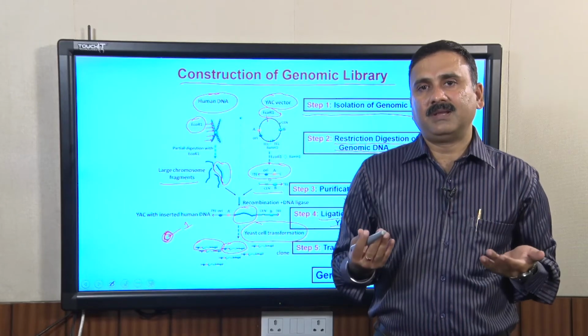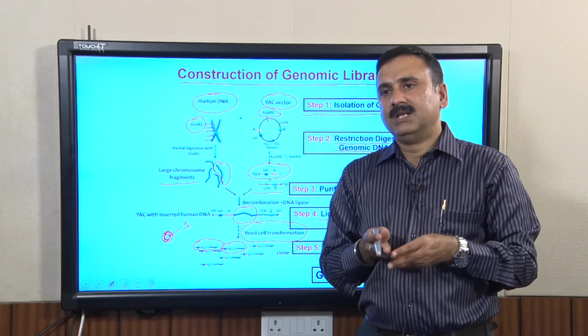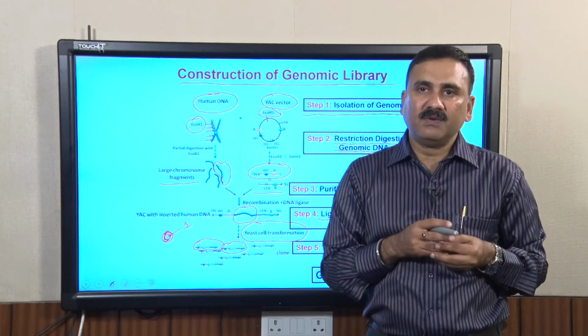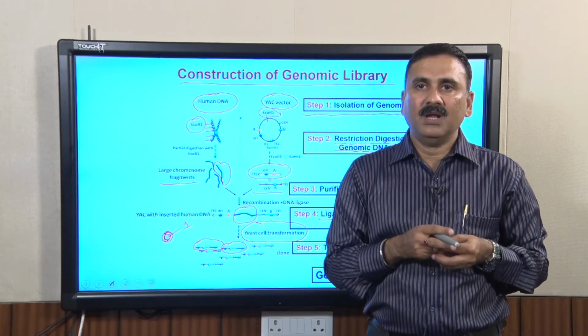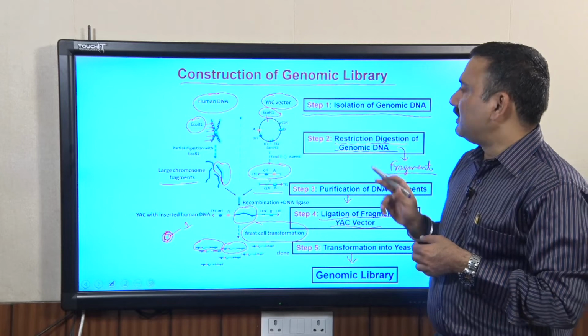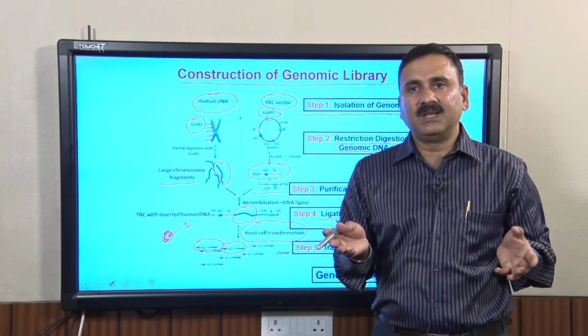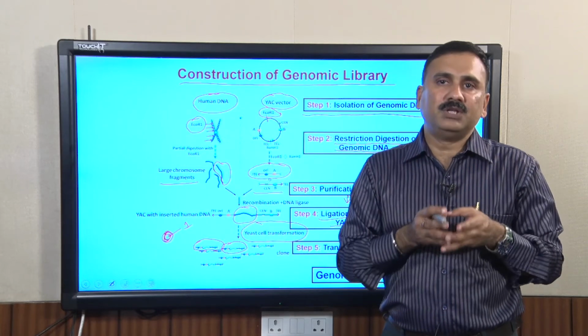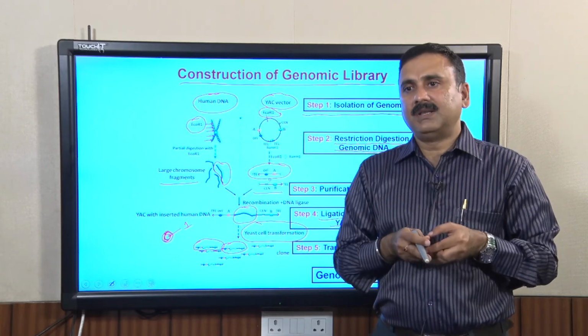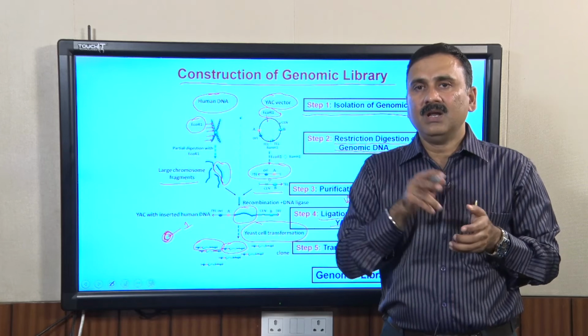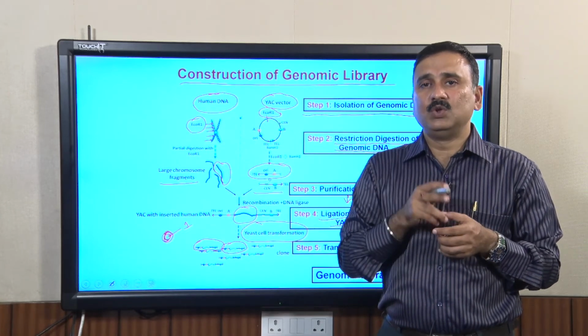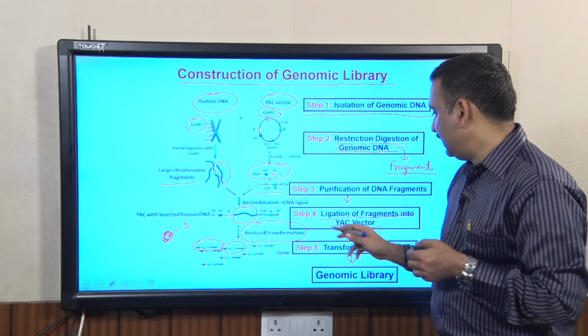Our institute has a library which represents the different types of books in its collection. Similarly, a genomic library has a collection of the genes which constitute the genome, and all these genes are present in different clones which you get by doing these reactions.